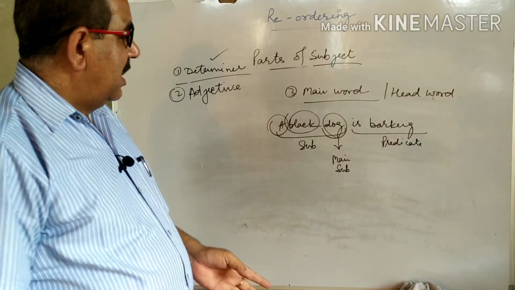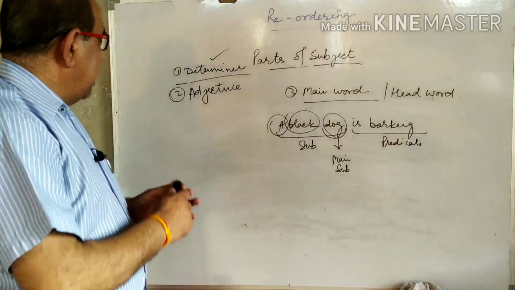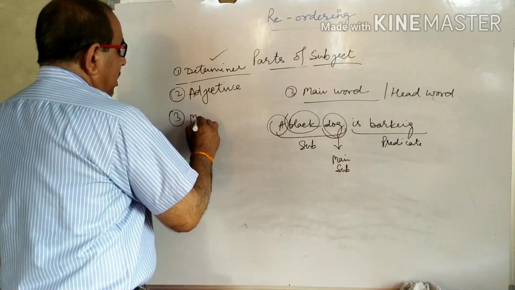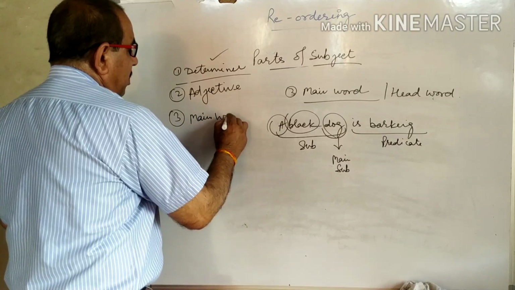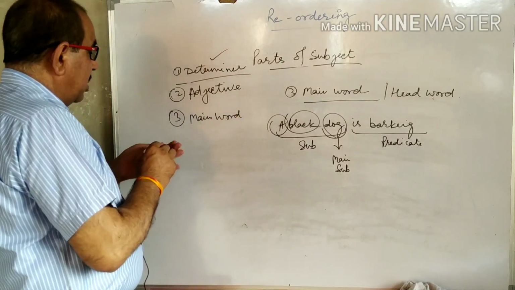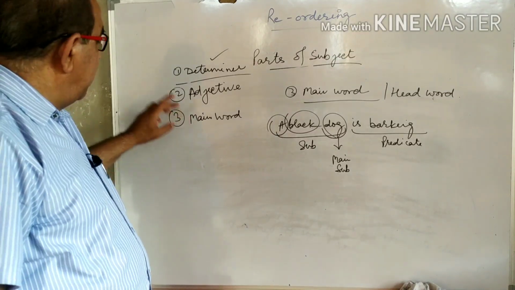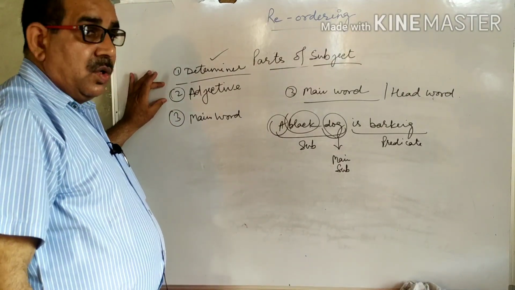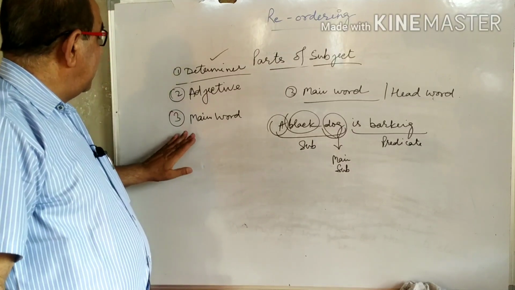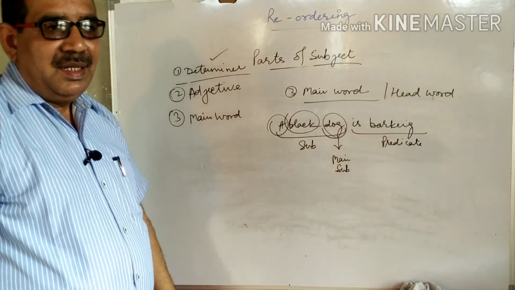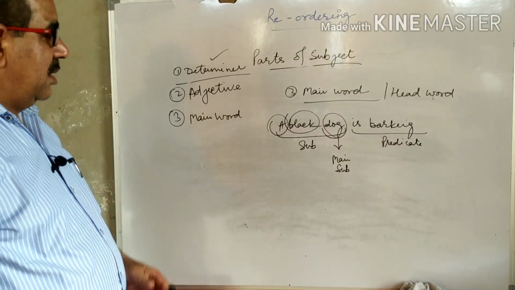Is that clear? Number first determiner, number second adjective and number third main word. If there is no determiner, number first adjective, number second main word. If there is no adjective and no determiner, then in this situation main word will be written in the first number.